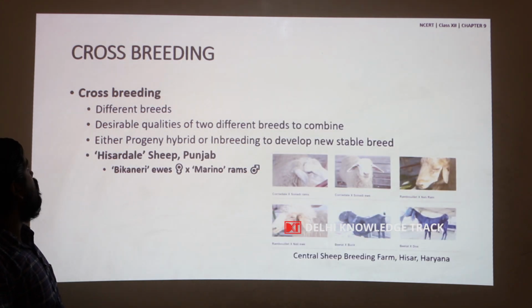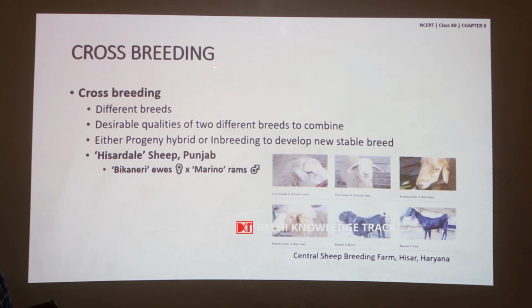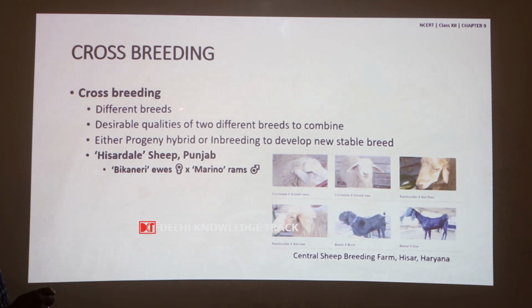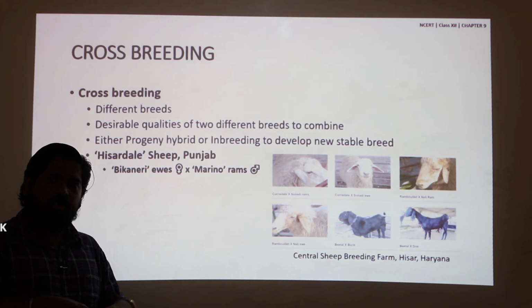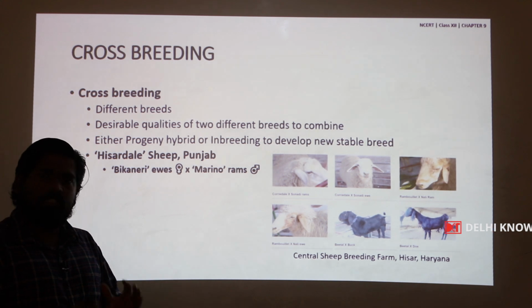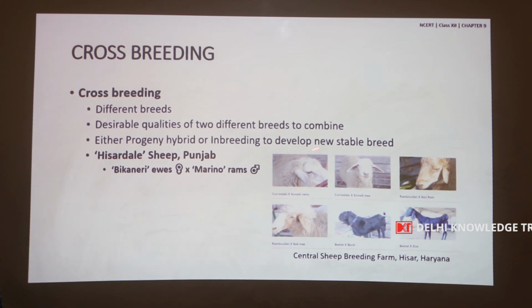The second type of outbreeding is crossbreeding, where the breeding is a cross between two different breeds. So, by performing crossbreeding, desirable qualities of two different breeds are combined into a single individual, which is called a hybrid.